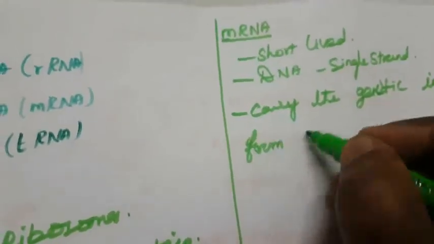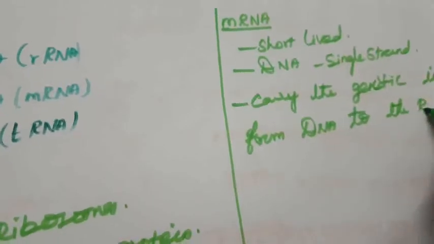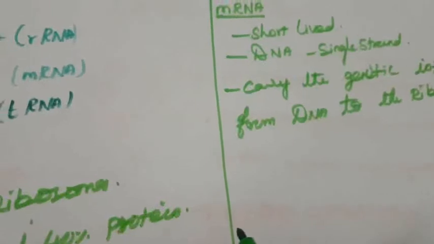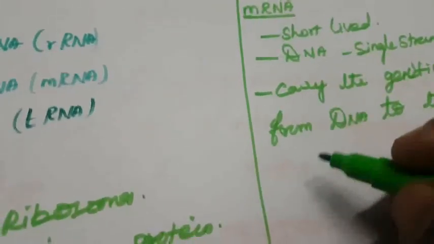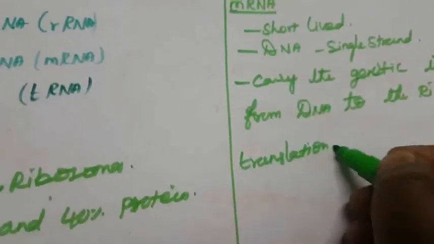This process is known as translation. So carrying the genetic information from DNA to the ribosomes is called translation.